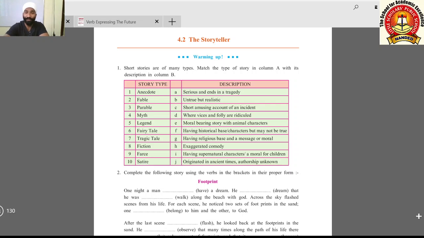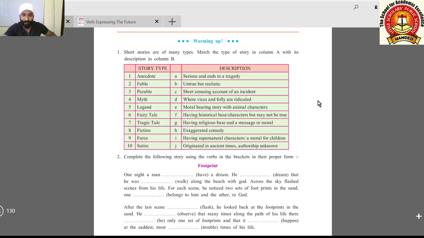In this video, we are going to understand our next lesson 4.2, The Storyteller. From the name, you might have understood that the lesson is about a story. What kind of story and who is the teller? Teller means one who tells the story. Here, a person is there and a railway compartment is there. Whatever happens with the person in that railway compartment becomes a story. So here is a story in the story that we are going to understand. We will understand in very simple language with word to word description and every word's meaning.